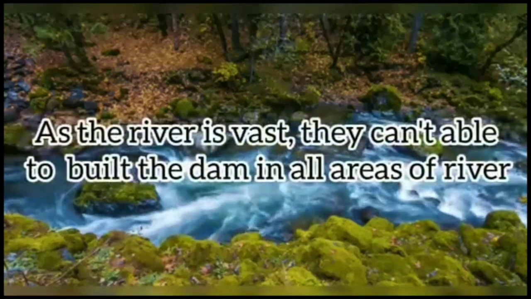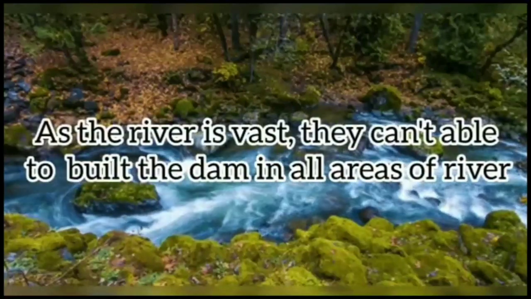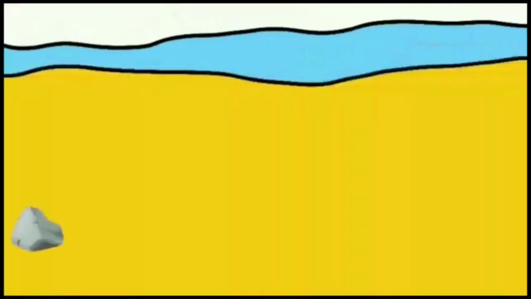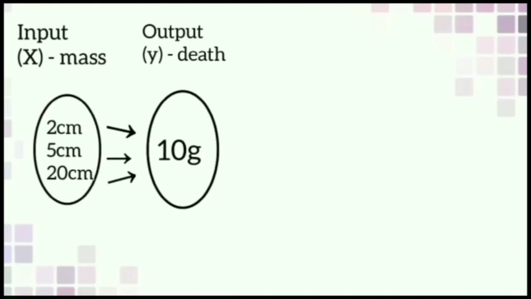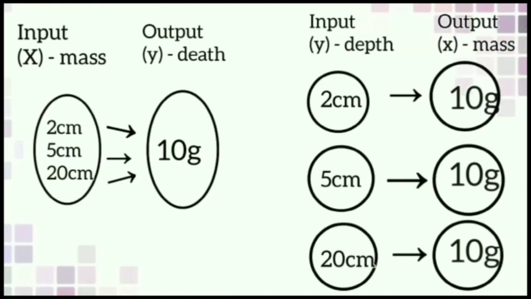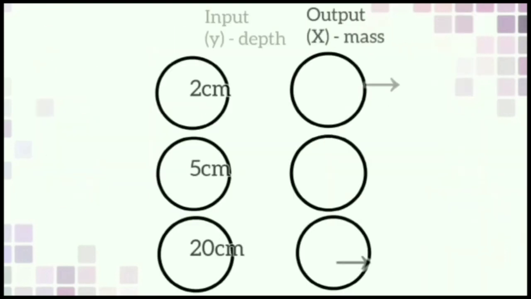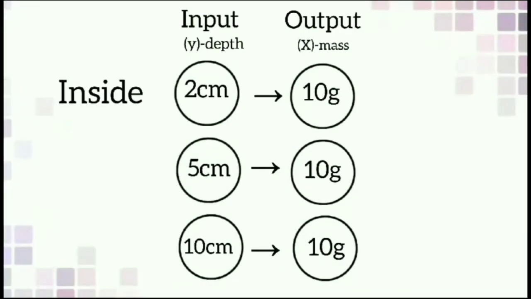As the river is vast, they can't build the dam in all areas of the river. So they decided to put the stone from the side of the river bank to the center of the river. So they separated this many-to-one function into one-to-one functions as shown. Now let's see the equation of this function. Inside of the river bank, output is 5 times greater than input. So 5y equal to x changes to x is equal to 5y.